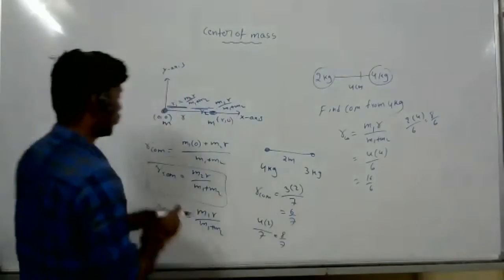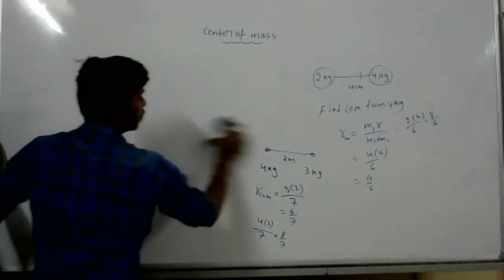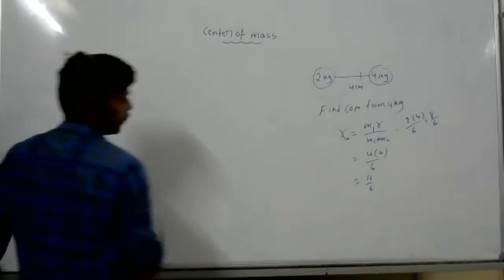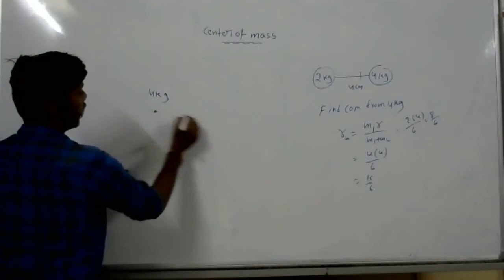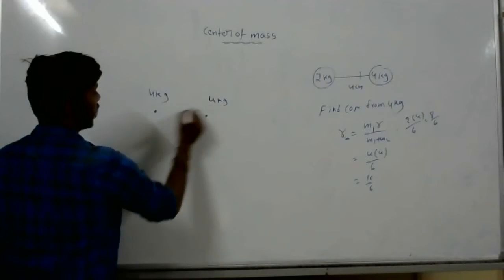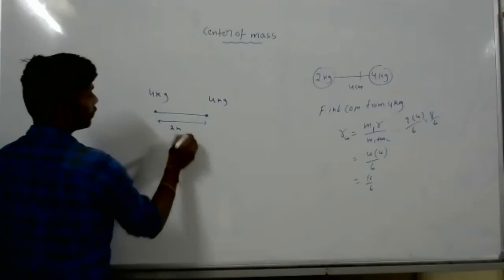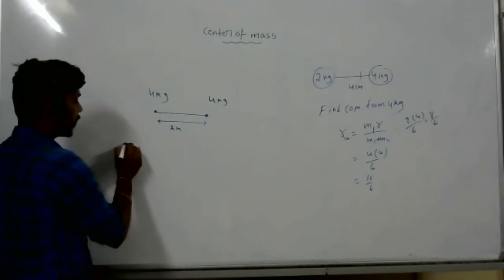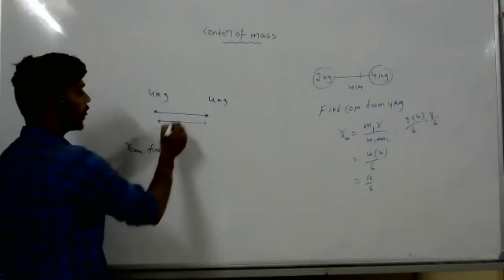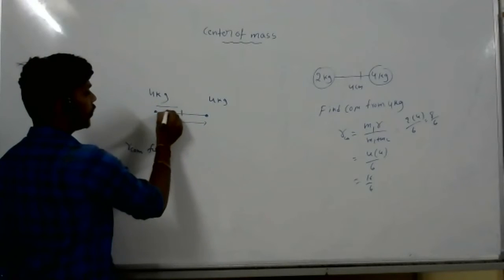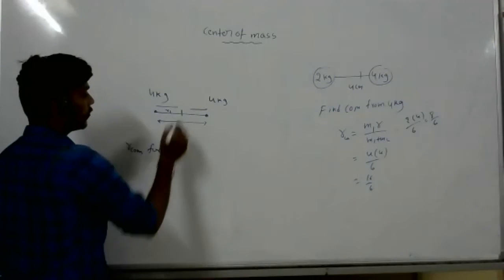Look at this. Basically, those string questions we used to do, where we found tension and all, we can apply this there. Take 4 kg and 4 kg. The distance between these two, I gave as 2 meters. Here the center of mass will be the same, you will get 1 from this side and 1 from that side.